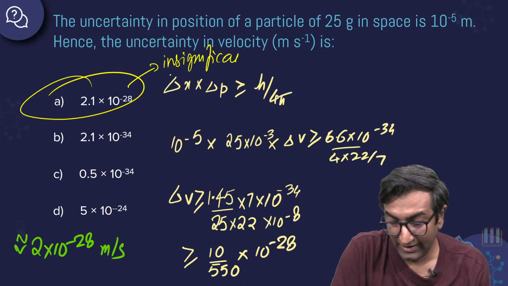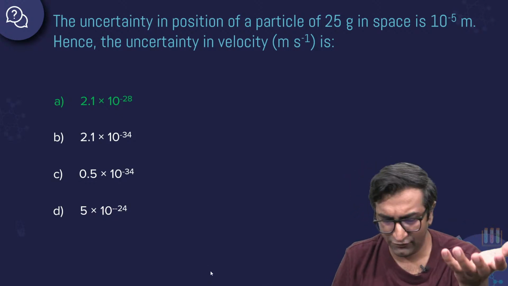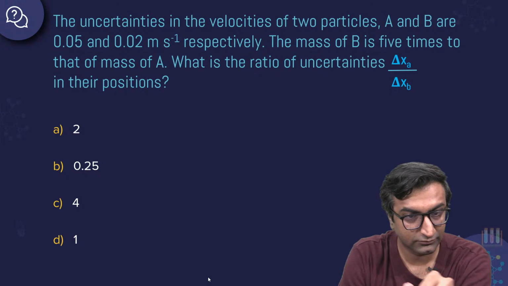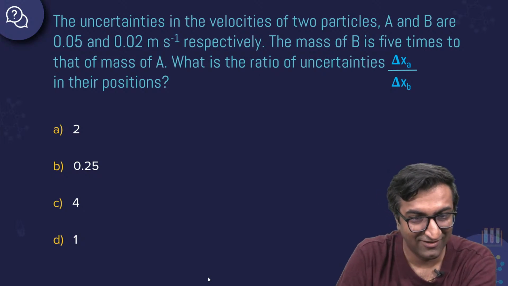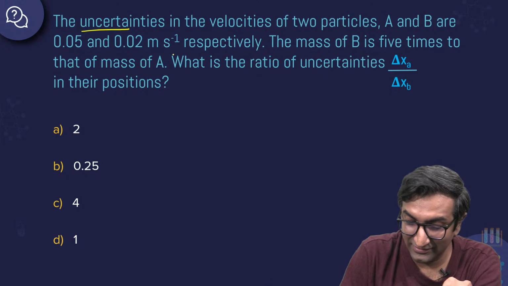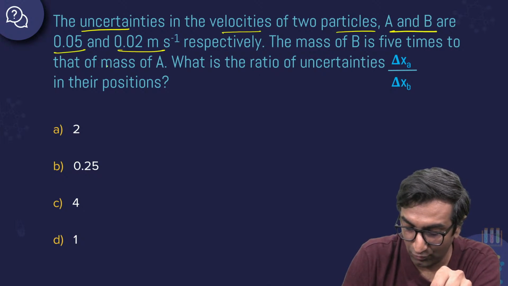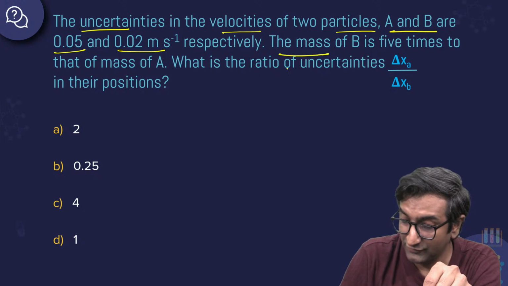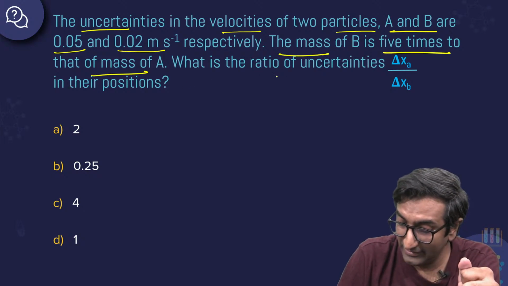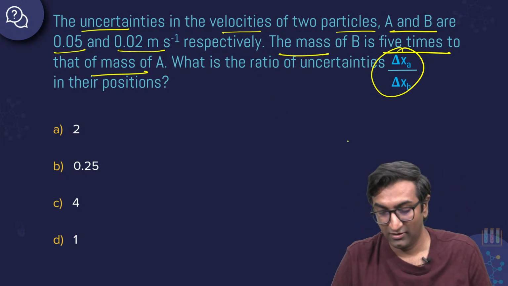So, again, proving to you that this uncertainty principle only matters for microscopic particles. Okay, so let's take a microscopic particle. Okay, great, Pranav, you're alive. Look at one more. Next one, Pranav, just for you. The uncertainties in the velocities of two particles A and B are 0.05 and 0.02 meters per second. The mass of B is 5 times the mass of A. What is the ratio of uncertainties delta XA by delta XB in their positions?